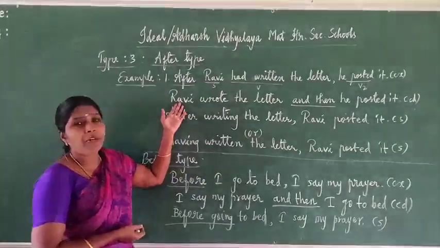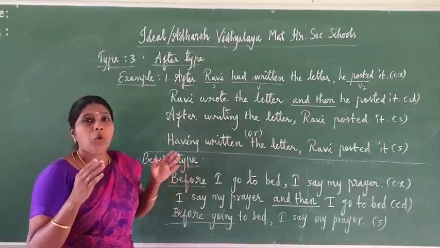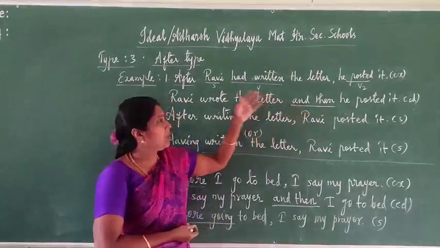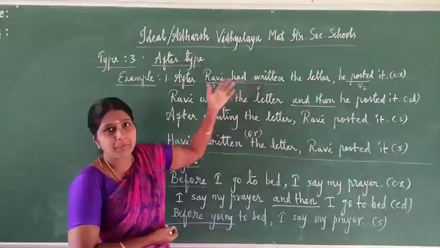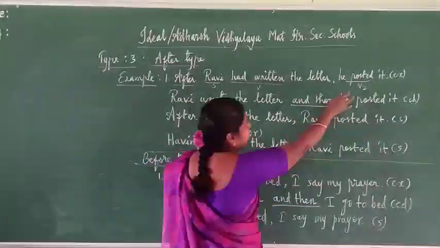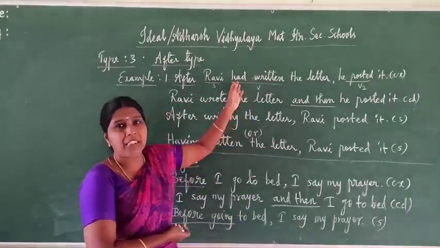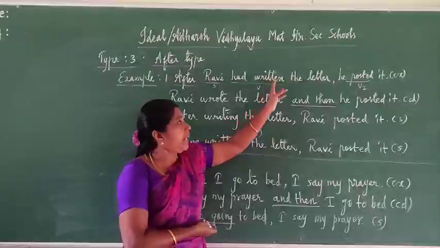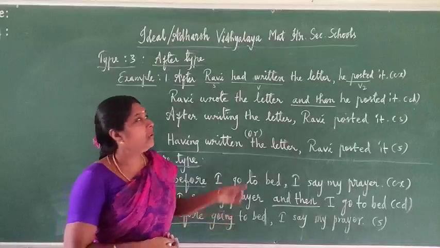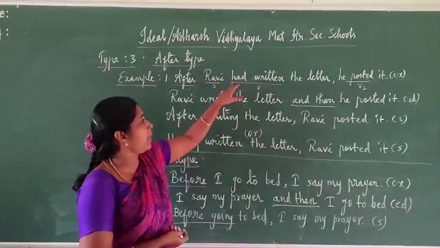Now come to compound sentences. Compound sentences means what? Two simple sentences or two main clauses joined by a conjunction word, a coordinating conjunction. So for that we never write with the same past perfect tense. We have to change it to simple past tense. Had written: had is past perfect, written is verb 3, past participle. So what is the past form? Wrote. So write down here wrote, remove had.